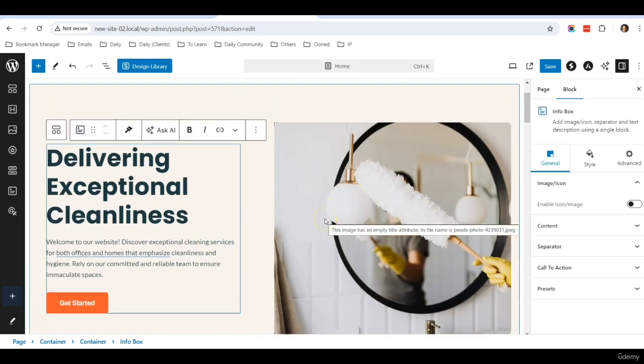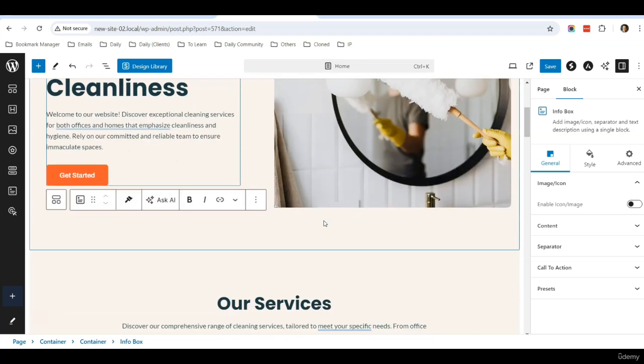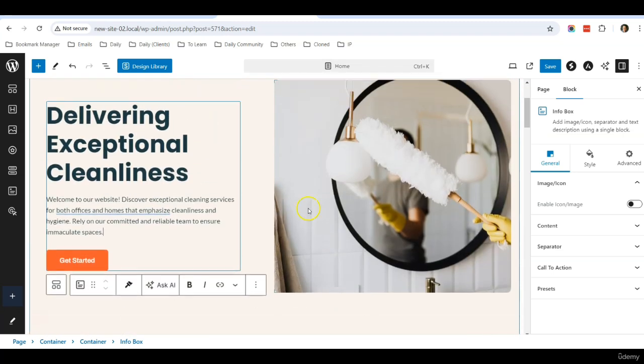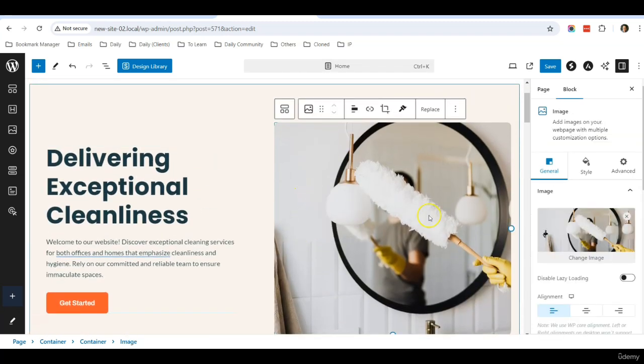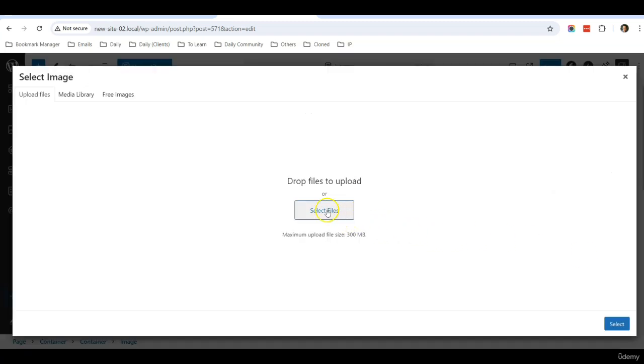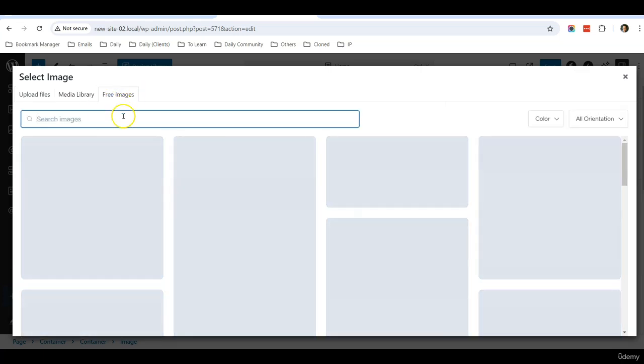So over here, one of the other things is that you may want to change the image sometimes. So you can just click here and over the right panel, click on change image and you can select or upload the file that you want. Or you can click free image and you can search and type in cleaning, for example.